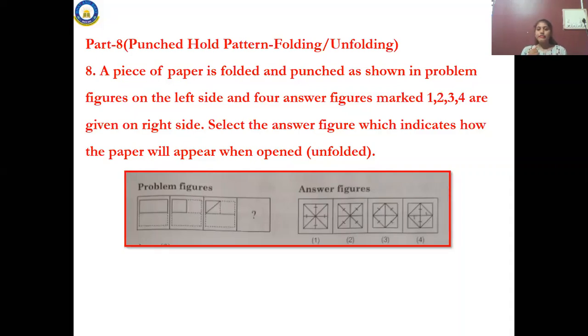Okay, select the figure which indicates how the paper will appear. On the right hand side, you are given 4 figures. After folding the paper like this, you will get a figure. You have to match it here.